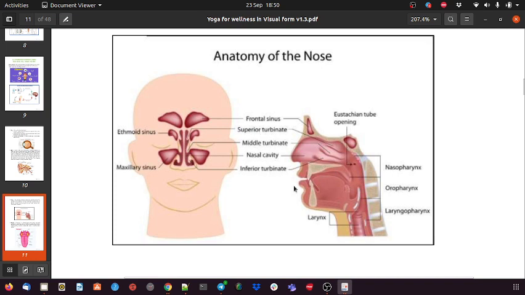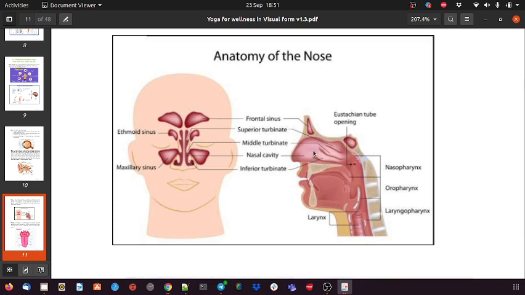Again, from the yoga perspective, when we do the Jal Neti, we pass the water in from one nostril and the water comes out from the other nostril. But after doing the Jal Neti, it is mandatory to do the Kapal Bharti. The reason is that we can't see from the outside, but inside, the cavity holds more space, so there are more chances that water will remain in the nasal cavity.